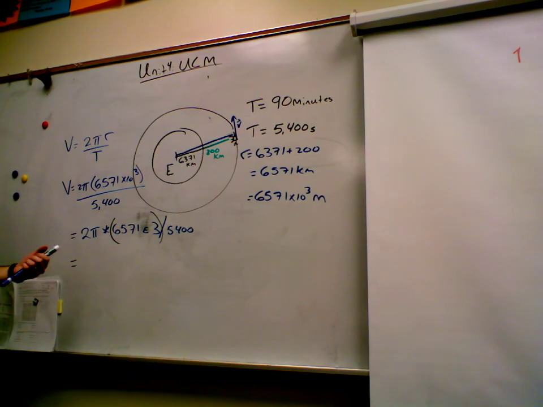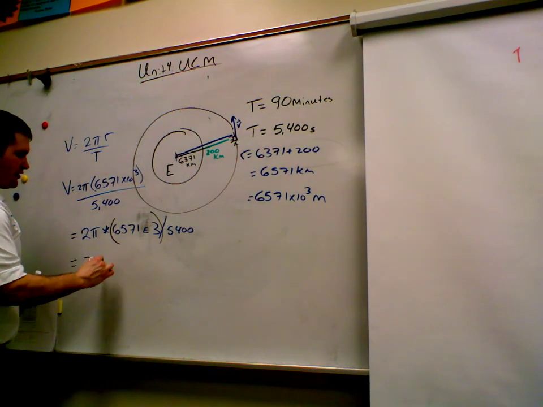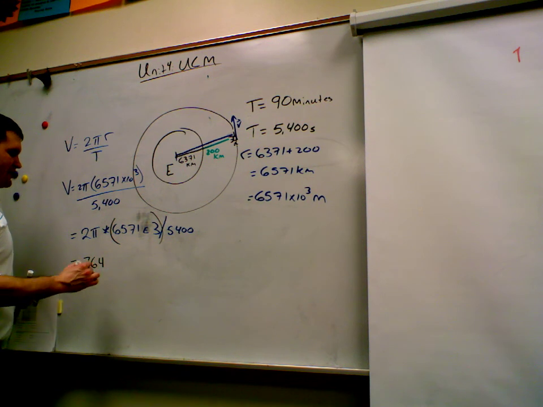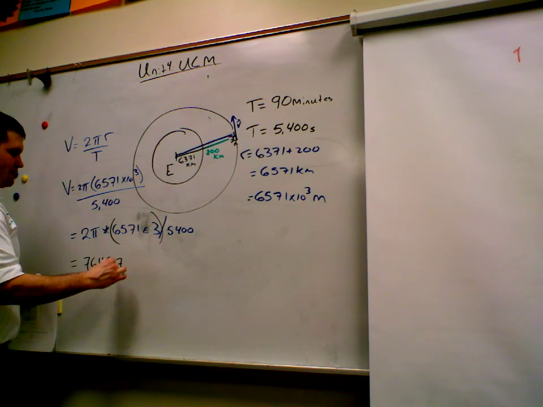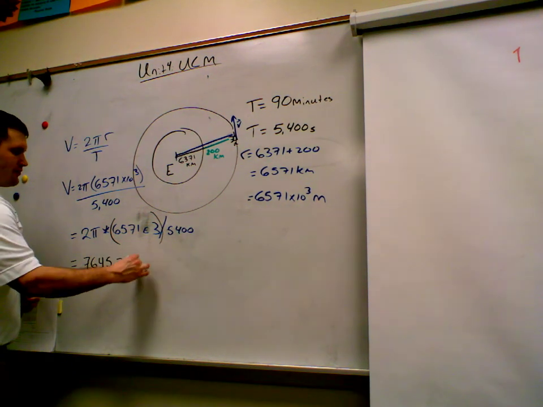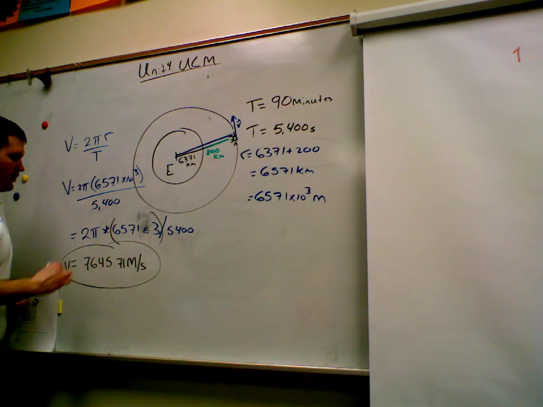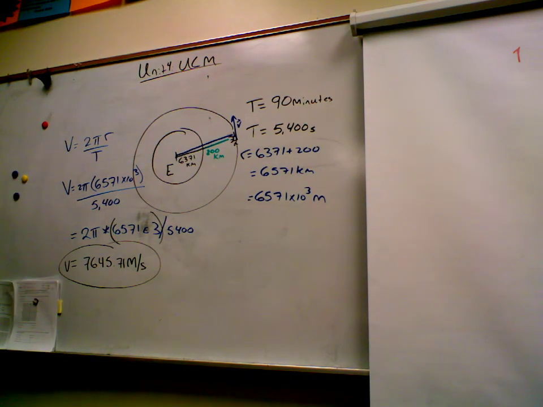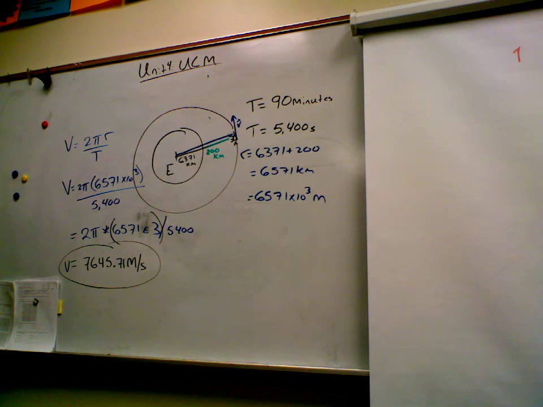So what do we get? What's the velocity? About 7,164 meters per second. Just put 7,1. So that is our velocity. Very fast or very slow? Very fast. Lots of meters per second. Any questions about that?